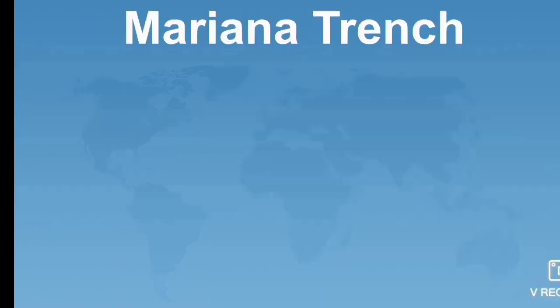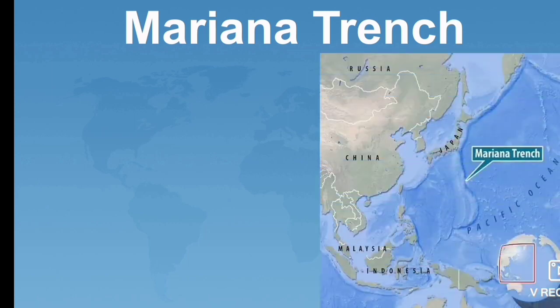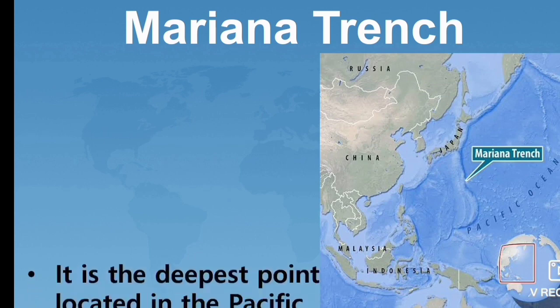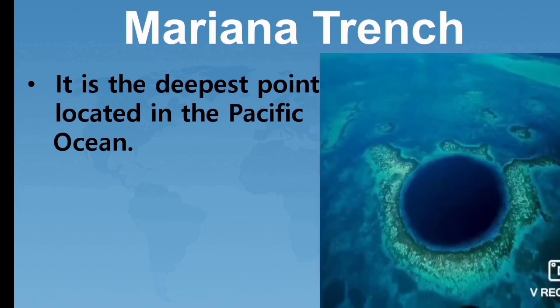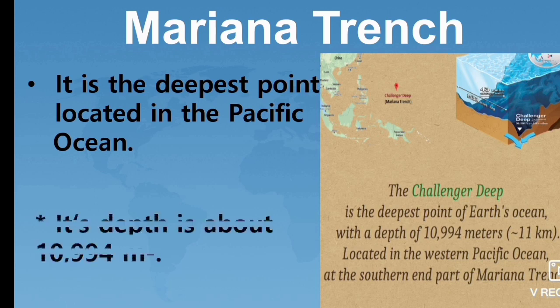Students, another important point mentioned in this lesson is the Mariana Trench. As you know, a trench is the deepest part of the ocean. So, the Mariana Trench is the deepest point located in the Pacific Ocean. Its depth is about 10,994 meters.